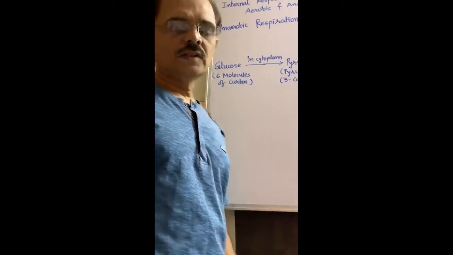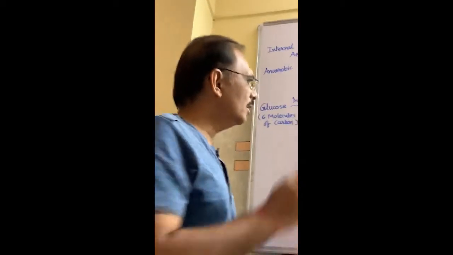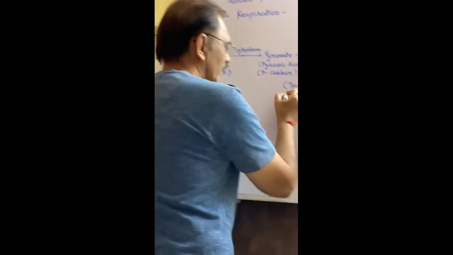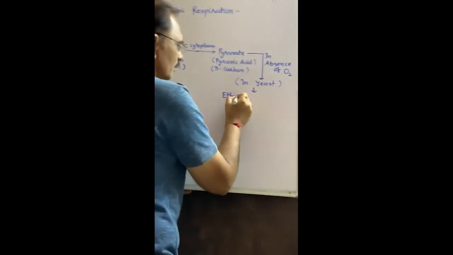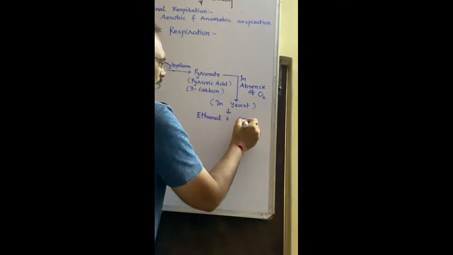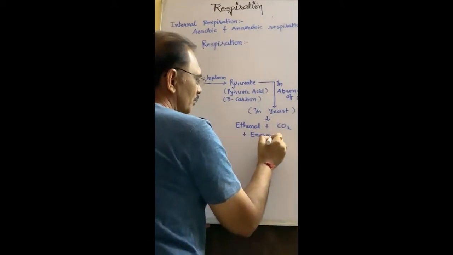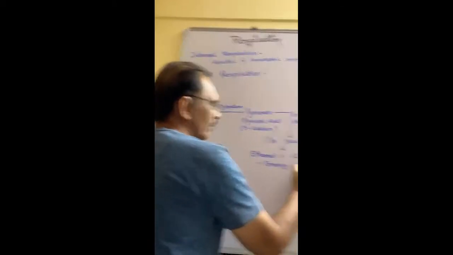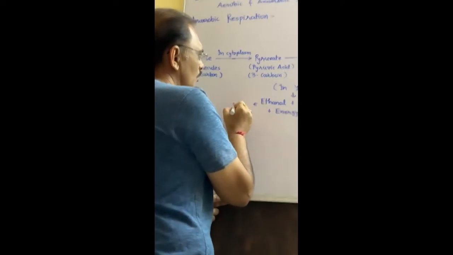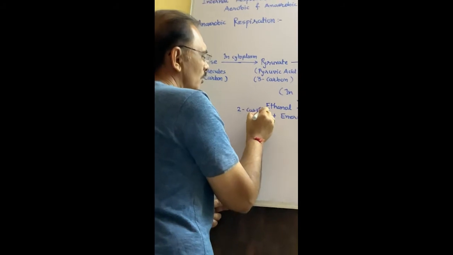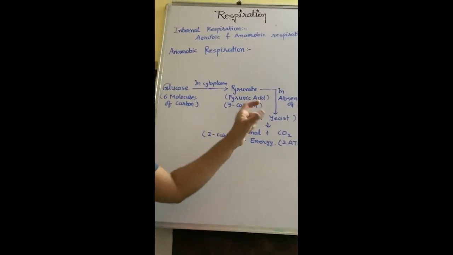In absence of oxygen in yeast, ethanol, carbon dioxide, and only less amount of energy are produced. Only 2 atom of ATP energy. Ethanol has 2 carbon molecules. So this takes place in yeast.